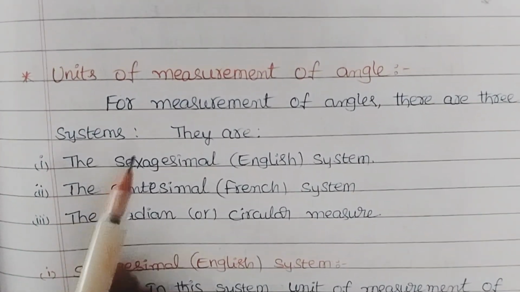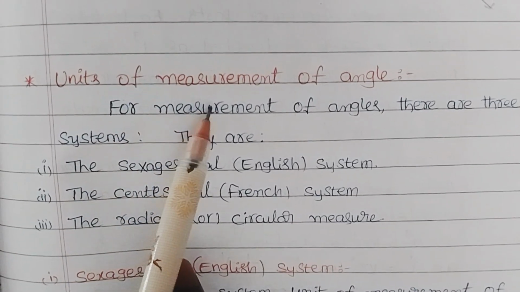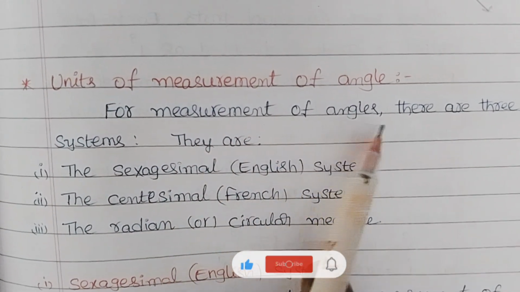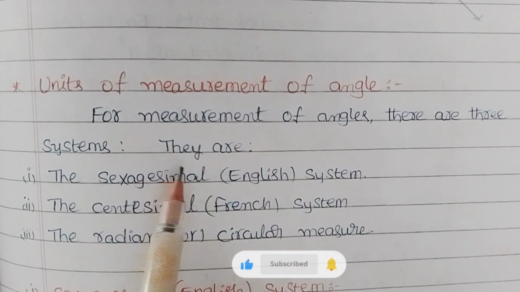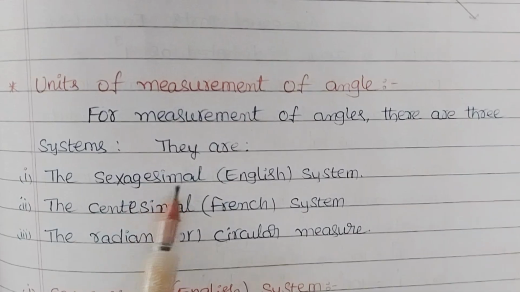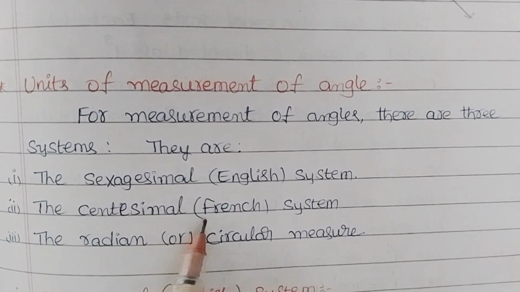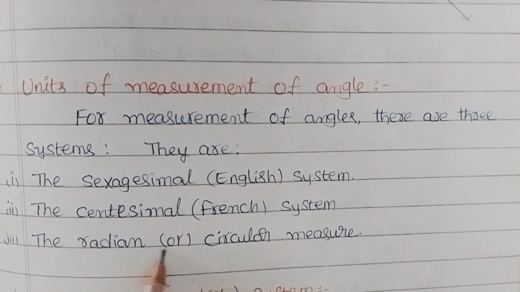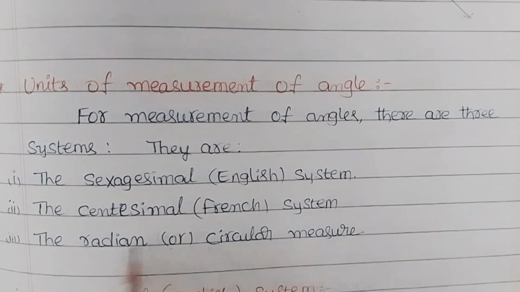Now, units of measurement of angles. For measurement of an angle, there are three systems. First is the sexagesimal system, then the centesimal system or French system, and the radian or circular measure.